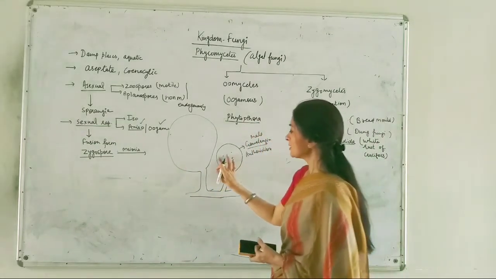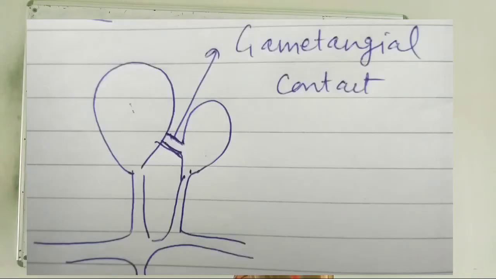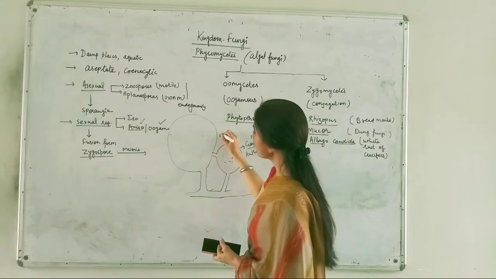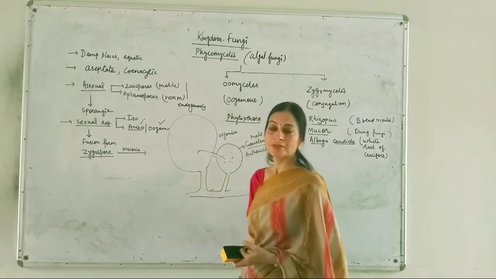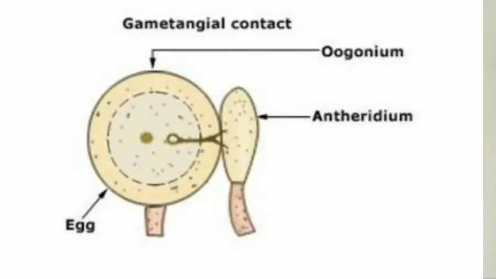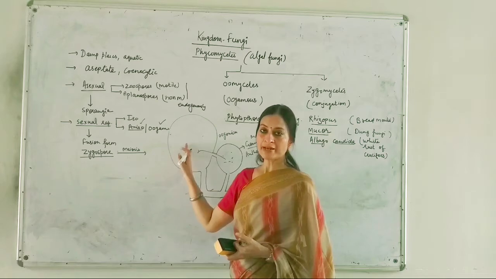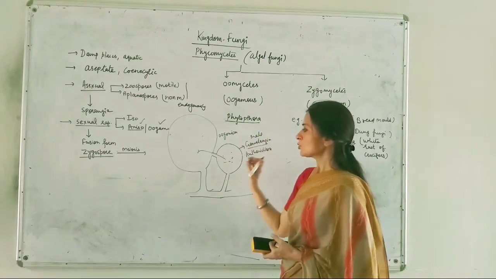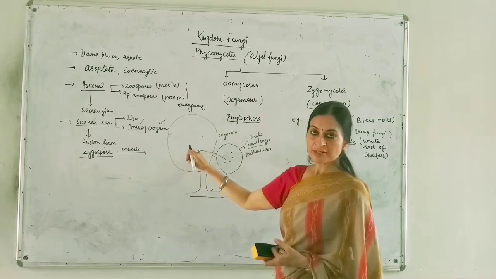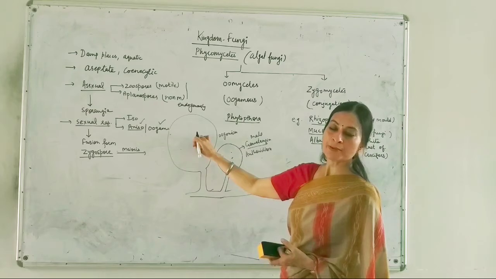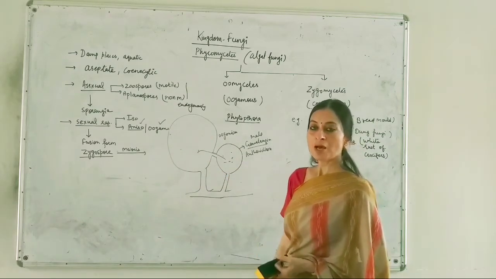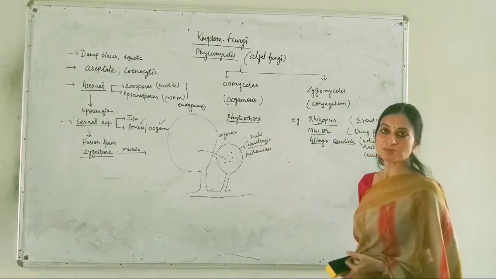Okay. Now this antheridium, the male gametangia, will make a connection with this female gametangia, which is known as oogonium, and release its contents into this oogonium. It will be emptied when it releases this content. So when it releases its content, in which the nuclei are also present, the nuclei will fuse with that of the oogonium and form the zygote. This is how reproduction takes place in oomycetes members.